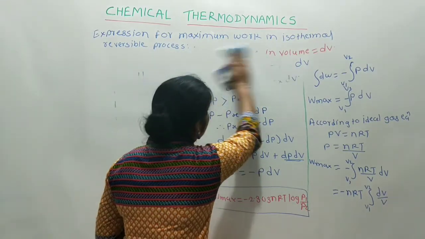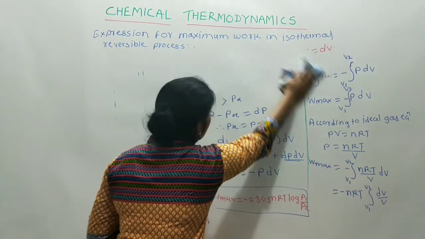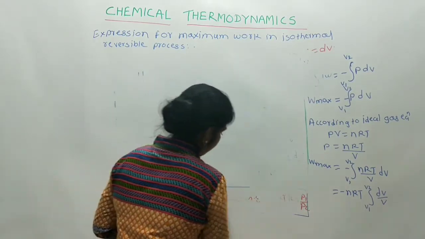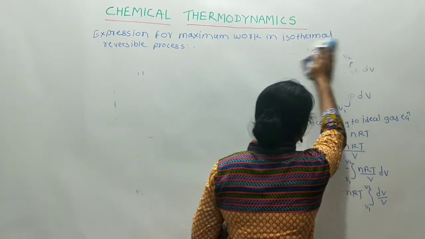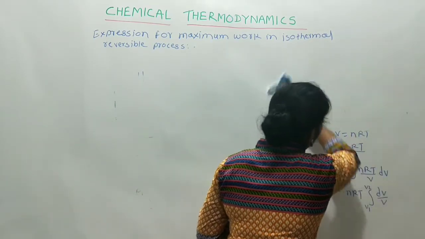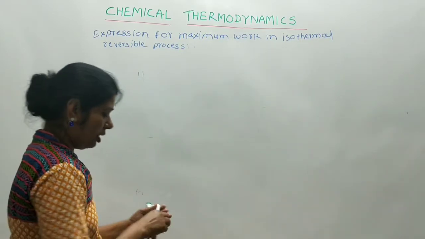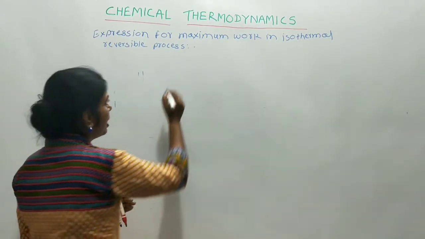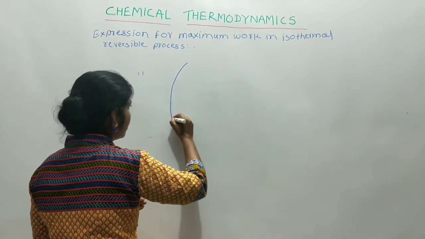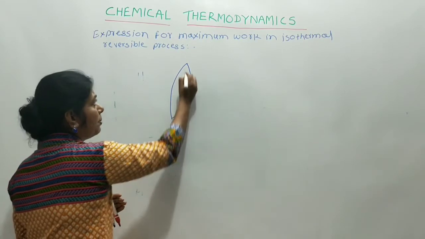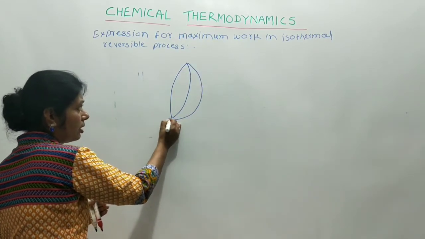we find there are three ways for the work done. Let us explain this by means of a diagram: this is the first part, this is the second part, and this is the third part.